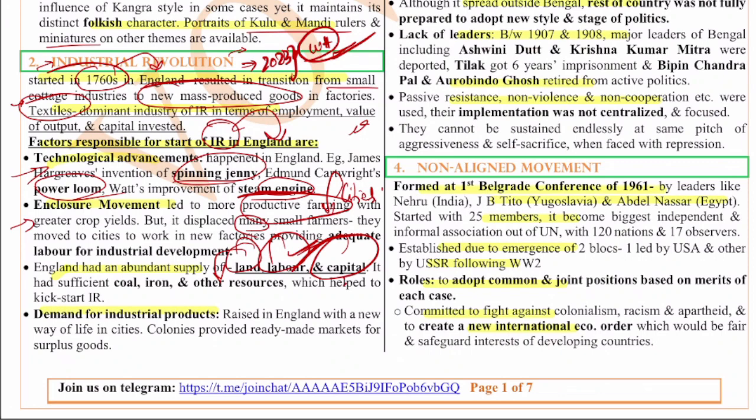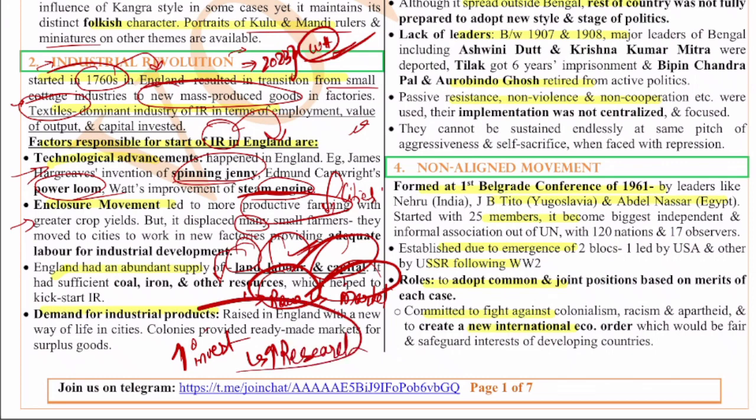And also, if you see countries especially like England, they have colonies which are readily supplying them the raw material, and they are also the markets for the finished goods. They are supplying raw material and they are the market for the finished goods. When there is ready-made demand, there will be more investments and more research to maximize the profits. Because of these reasons, the industrial revolution started in England, and it thrived in England.